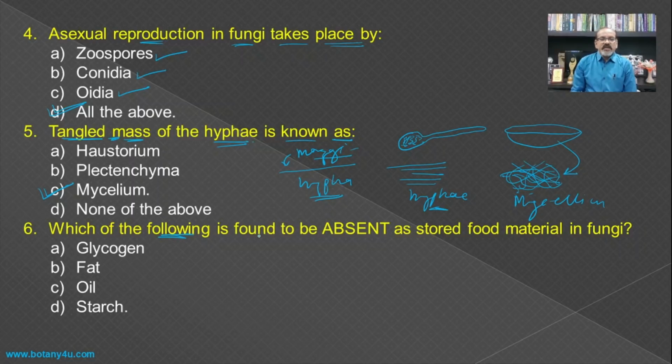Then, which of the following is found to be absent as a stored food material in fungi? The glycogen is present, then fat is present, and even the oil is present, while the presence of the stored food material in the form of starch is a characteristic feature of the algae and other plants. And hence D is the answer, as it is said that absent as a stored food material. So this is not present in the fungi.